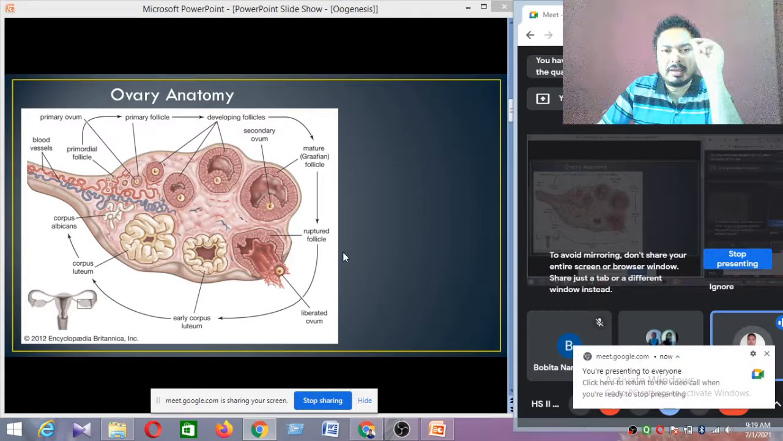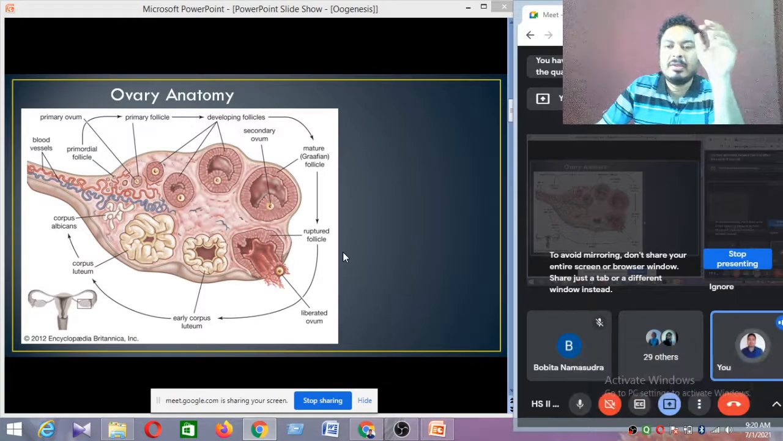And just to remember, the corpus luteum, which is formed from the Graafian follicle, secretes the progesterone hormone. When is it secreted? When fertilization takes place. When fertilization takes place, corpus luteum starts secretion of progesterone hormone. Or if there is no fertilization, corpus luteum changes to the corpus albicans, and corpus albicans cannot secrete progesterone hormone. So this is the basics of the ovary.